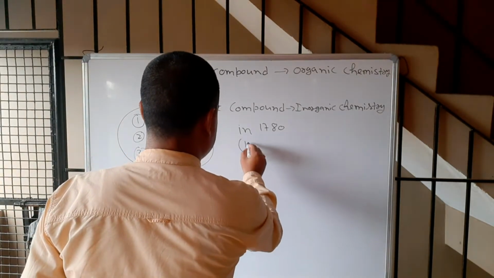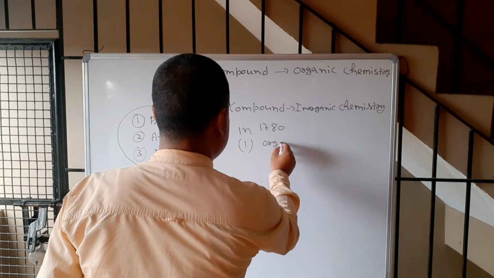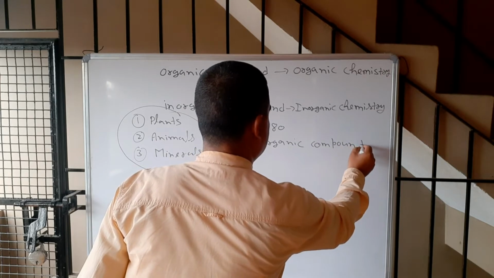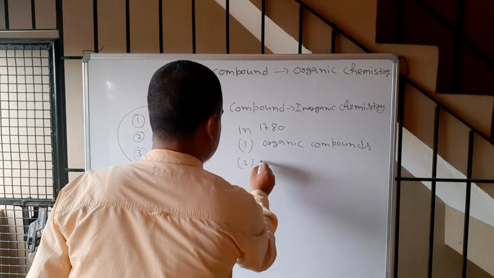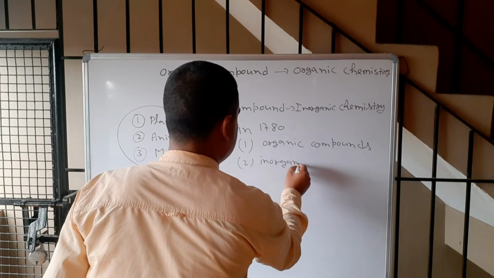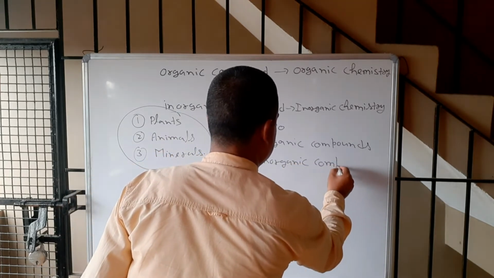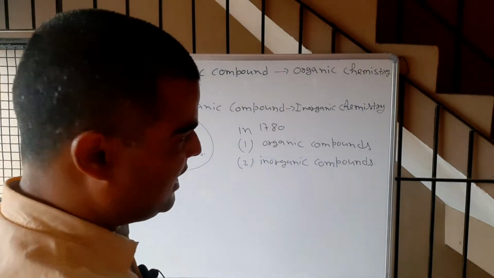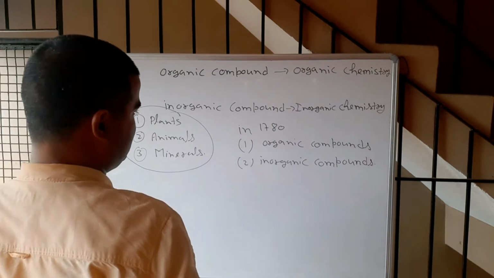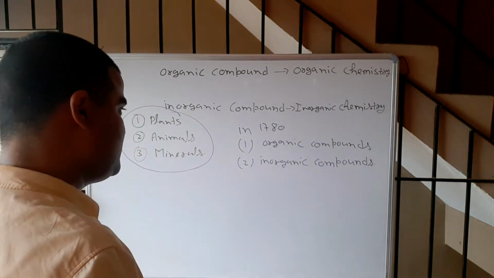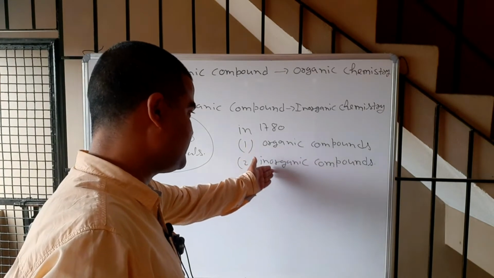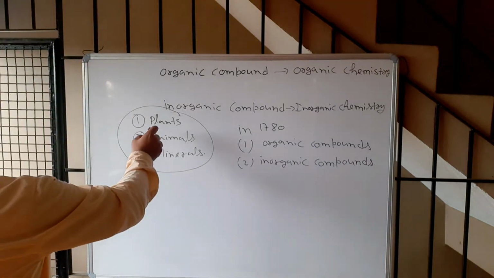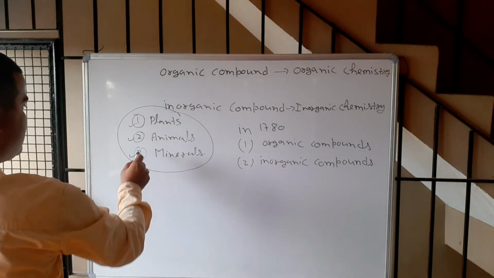The first class was organic compounds and the second class was inorganic compounds. Now, on what basis did they divide them into two classes? They divided the organic and inorganic compounds into these two classes on the basis of their sources. So, the sources were plants, animals and minerals.